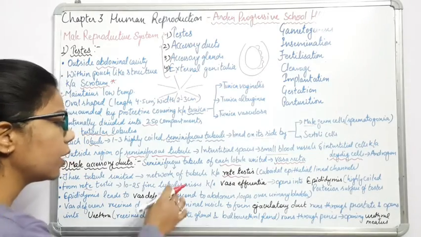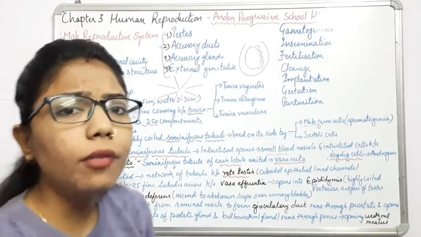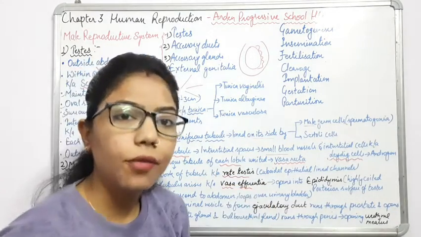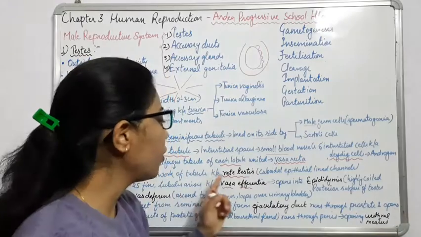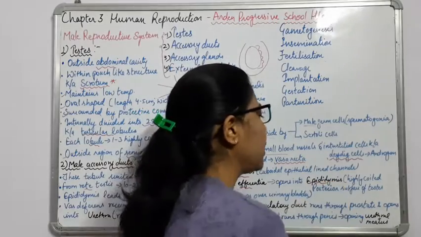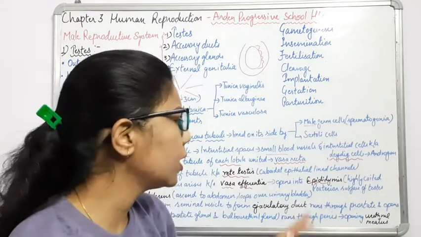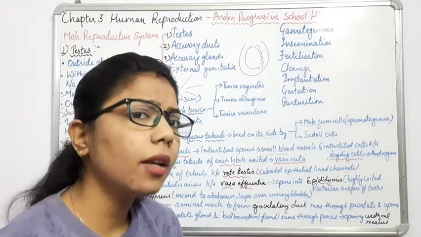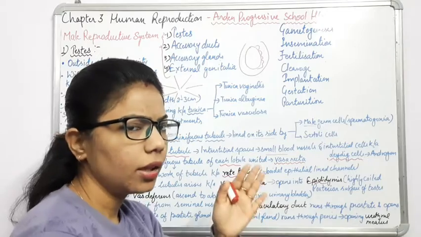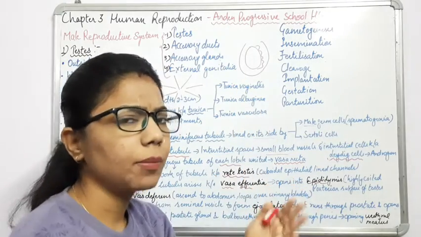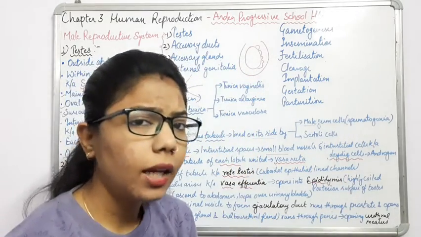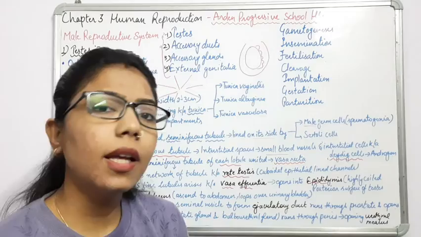Now from this rete testis, some more tubules will arise, about 10 to 25 fine tubules, and they will form the vasa efferentia, which will open into the epididymis. Epididymis is a highly coiled structure situated at the posterior surface of the testes. So at the posterior surface of the testes you will see highly coiled tubules, and this is known as the epididymis.